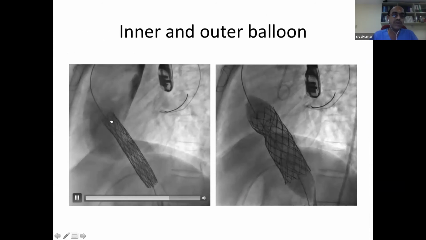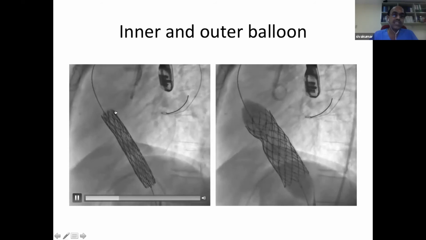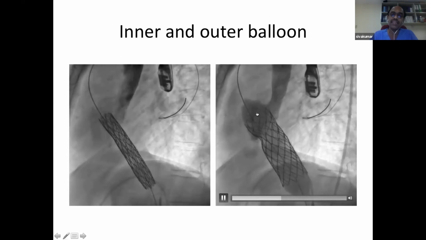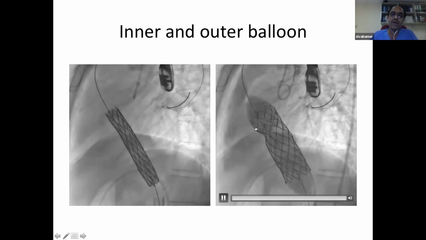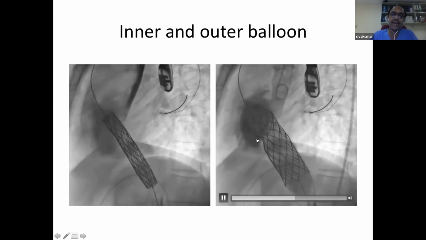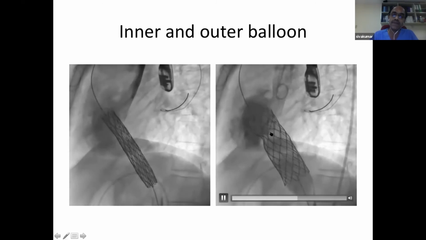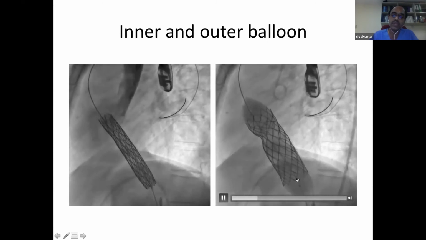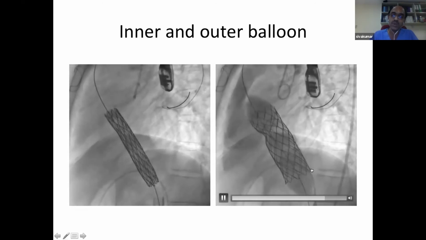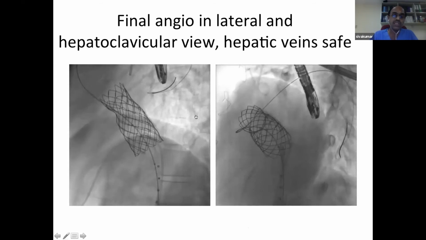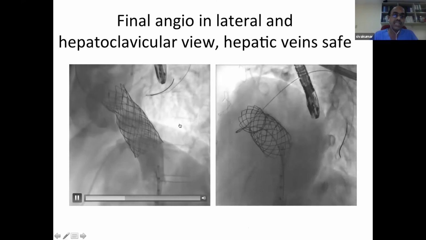The inner balloon is now inflated. Now the first 1 centimeter of the stent is anchored across the atrial septum, and then we dilated to full level. And now we have got a waist on the pericardial patch, which gives us stability for the stent. 1 centimeter is protruding into the right atrium, and the lower part is now in the inferior vena cava. However, this is 24 millimeter. It's not 28. So we took out the 24 balloon and post-dilated with a 28 millimeter. Now this is larger, 28.